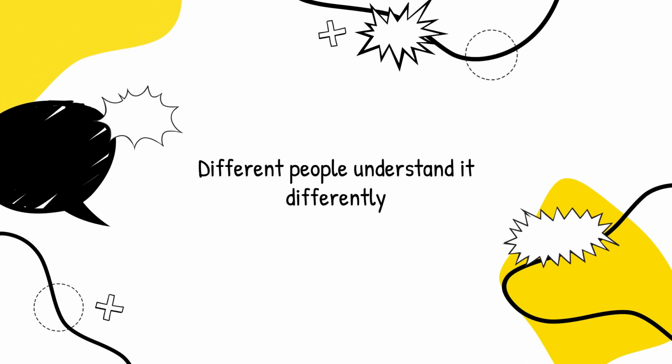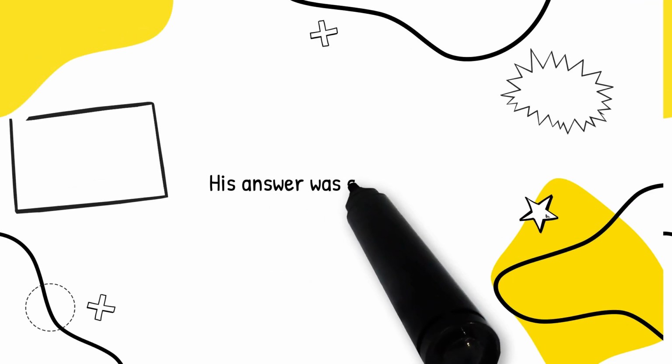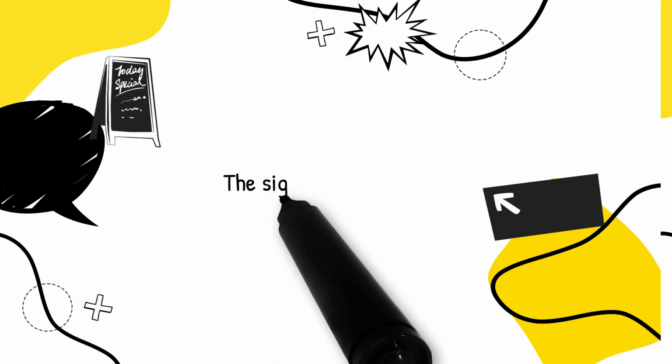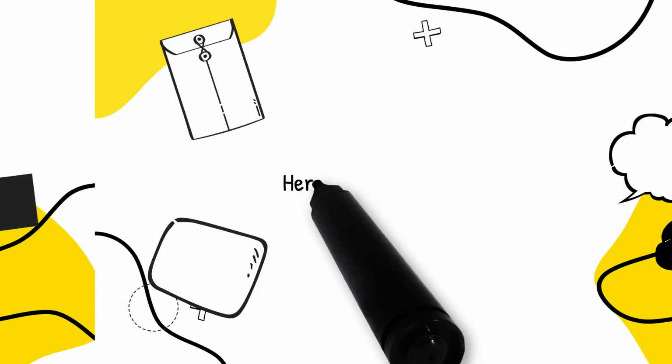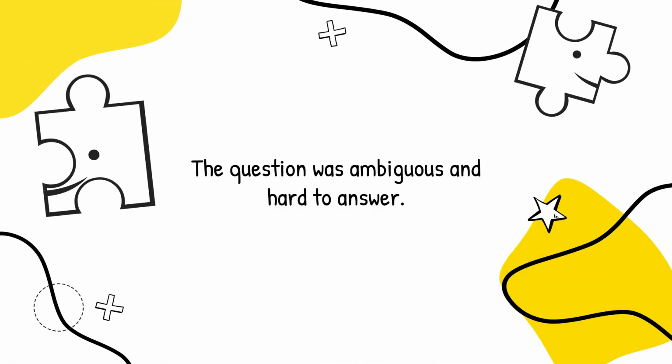Different people understand it differently. Ambiguous things can cause confusion and misunderstanding. His answer was ambiguous. The teacher gave an ambiguous instruction. The sign is ambiguous. Her message sounded ambiguous. The question was ambiguous and hard to answer.